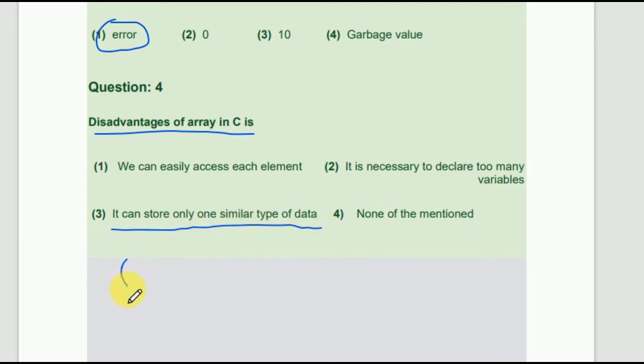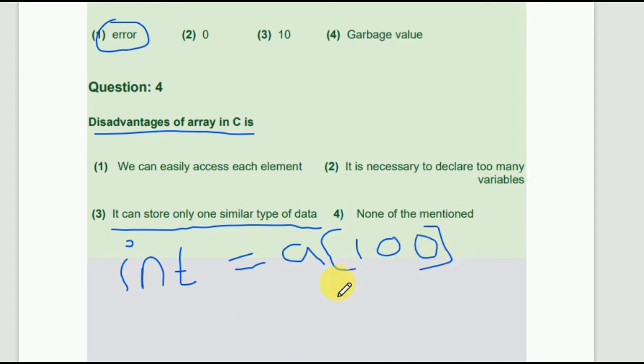Why? If you are creating an int array, you can only fill elements which belong to the data type of int, not any other. Means if you are creating an array int of 100, all 100 elements should belong to the int data type. No char, no float, no double, no void, no nothing. Int means int. That's the disadvantage of arrays in C.